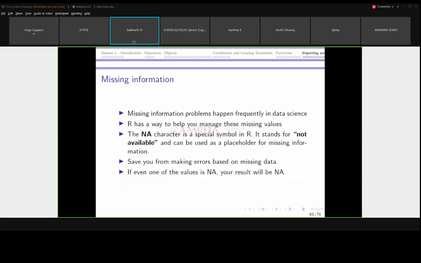Some of your data may have been corrupted, or it may have outlier data, meaning data that is not related to your data. To handle the missing values, R has a special symbol called NA. NA is nothing but not available, a special symbol to represent missing values.